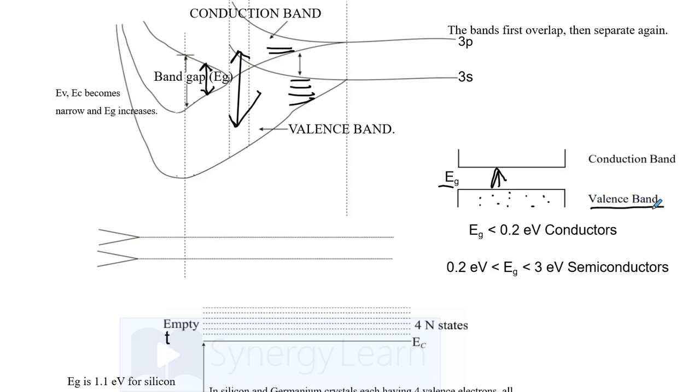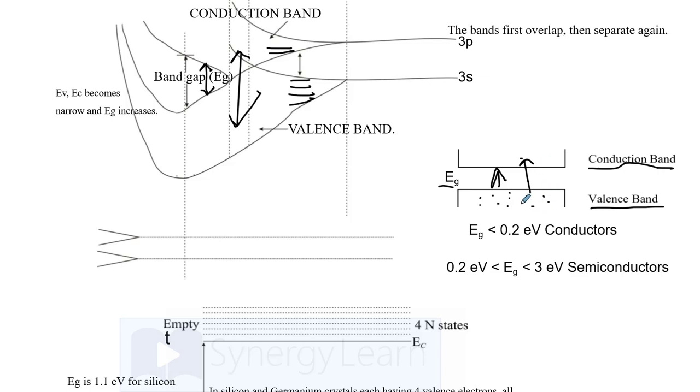That is, valence electrons reside in the energy band called the valence band. And the next higher energy band, which is empty, is called the conduction band, because electrons, when they reach these energy levels of the conduction band, are free electrons and participate in conduction.